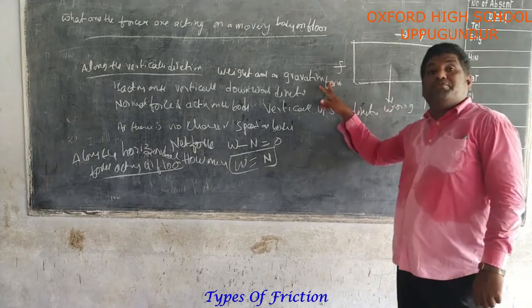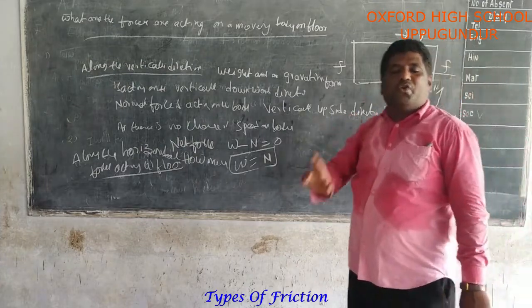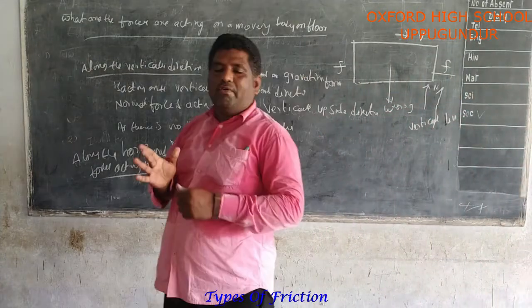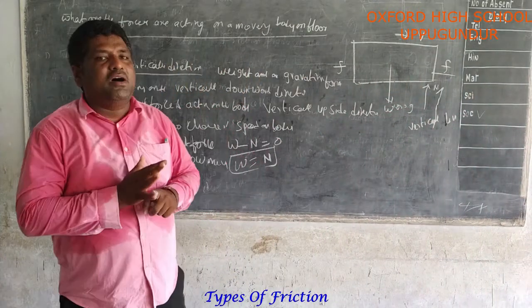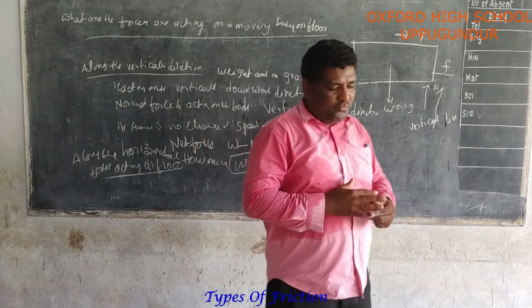Next, the applied force is also acting on the other side. Totally two forces are acting on the body: the frictional force and the applied force.